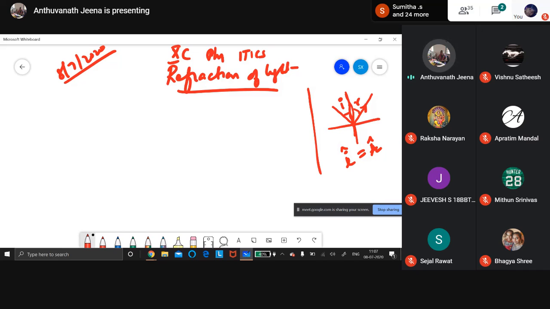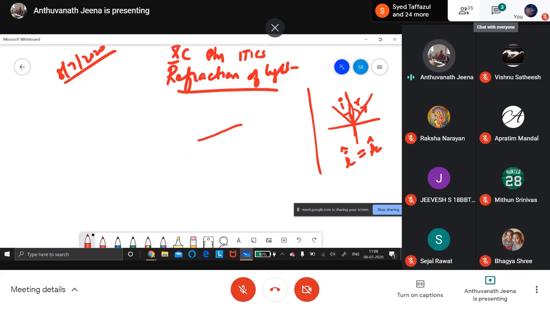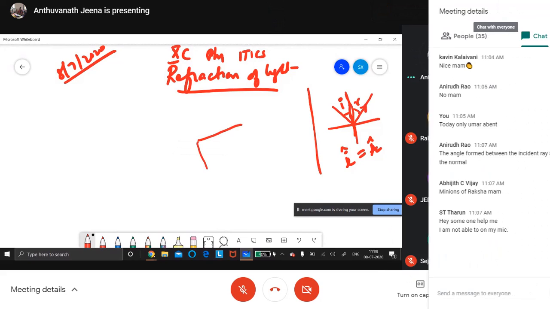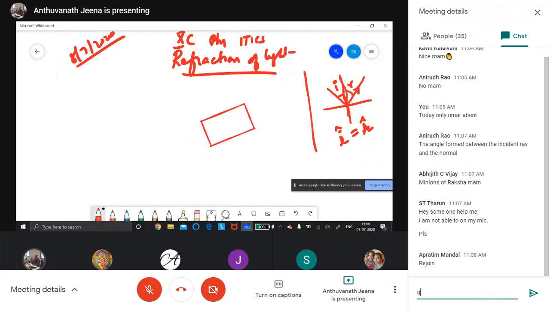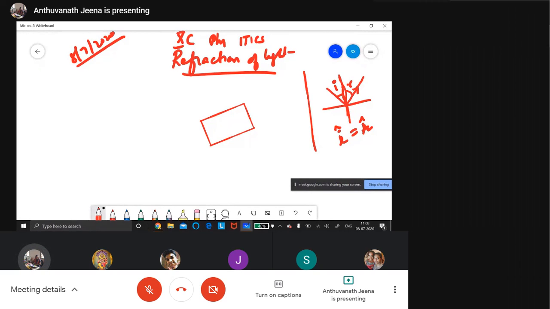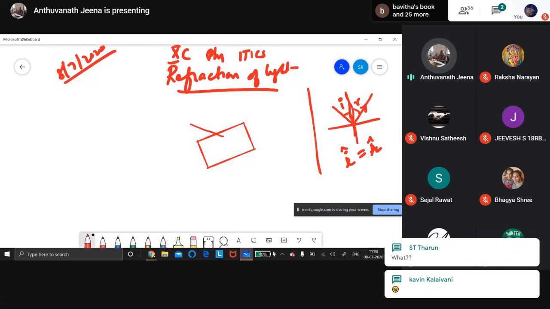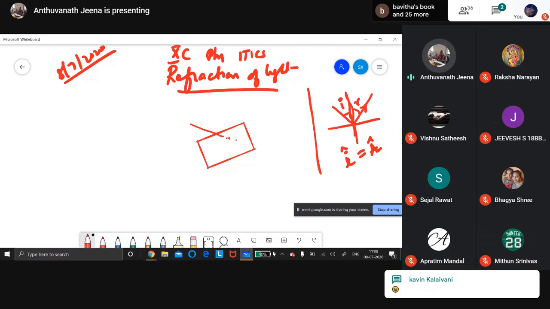But now we are going to learn refraction. What is refraction? Whenever the medium changes, there are two media. If light changes from one medium to another medium, the speed of the light changes and the direction changes. That phenomenon is called refraction of light. For example, a glass slab. The ray has to go straight, but instead the speed will decrease and it bends. It changes the direction. Then again it will come out. So this is called refraction.